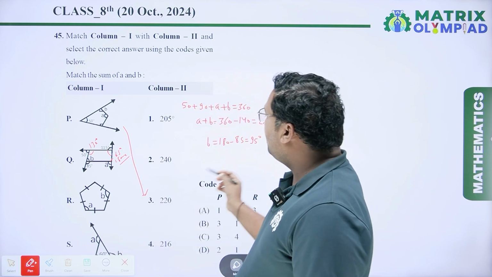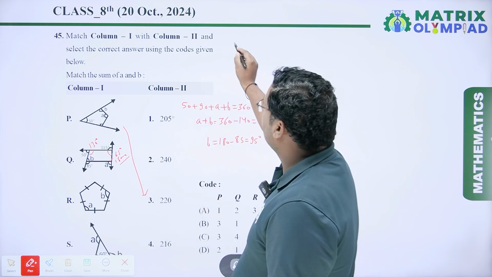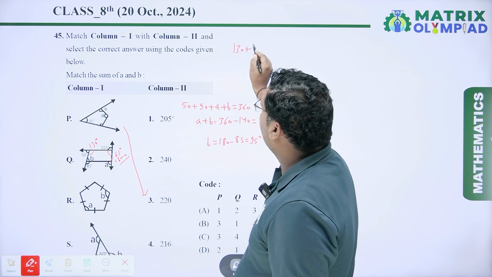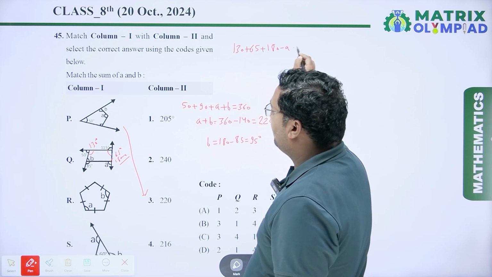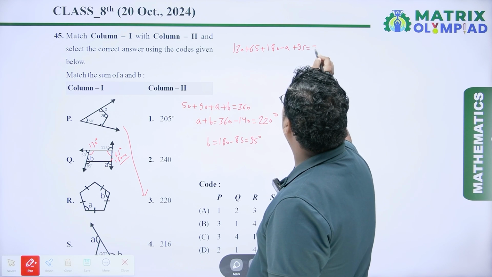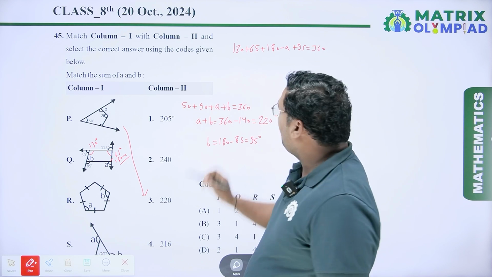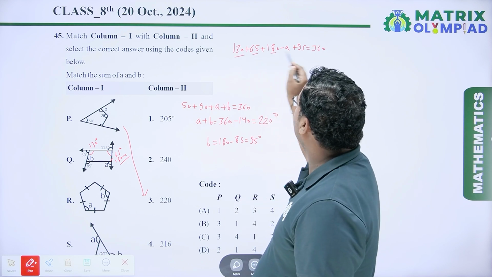Now we have to again apply this same property. So 130 plus 65 plus 180 minus A plus 95 is equal to 360 degree. From here we have to add this number, this number, this number and this number.